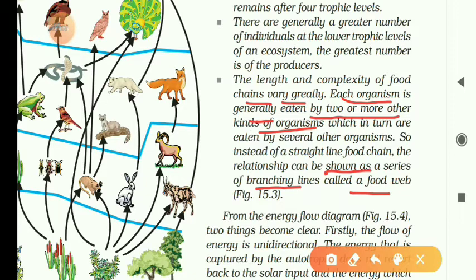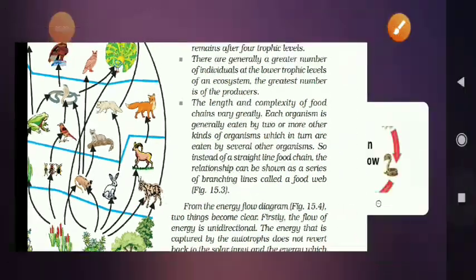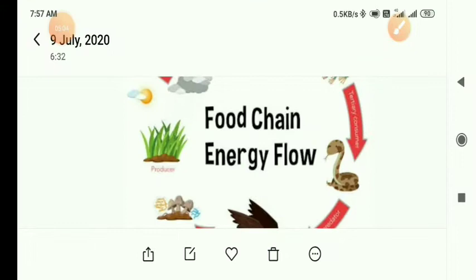Clear? It is several interconnected food chains. It's called a food web. For example, look at the diagram here. This is the diagram. So look at this one. In this,